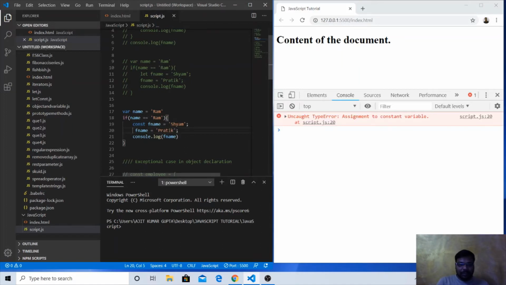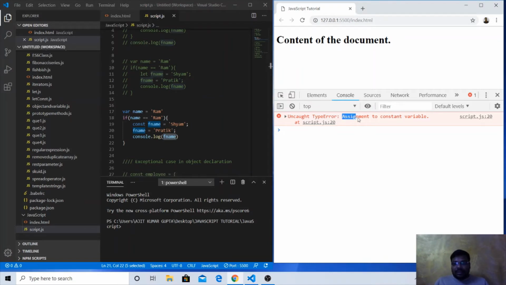There is a difference between redeclaring the value and reassigning the value. If you use the var, const or let keyword with that variable, that is redeclaration of the variable, but reassigning is just using the variable and assigning a new value to it. That is what we are doing here: fname equal to Pratik, console.log fname. So will it work? No, it won't work.